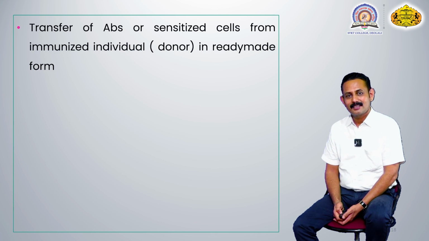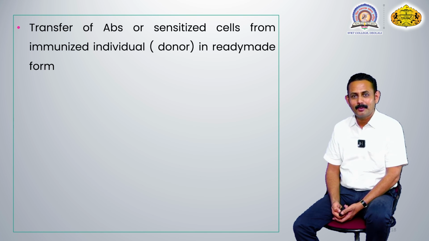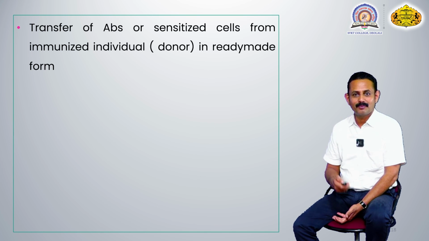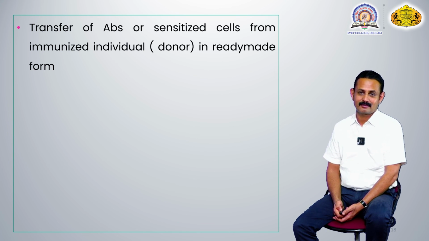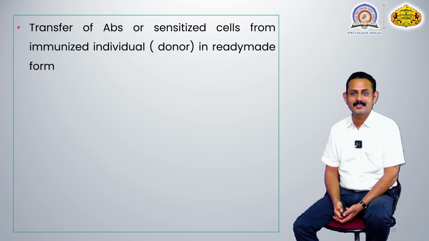Now these antibodies or sensitized lymphocytes can be transferred into the non-immunized individual by transfusion, from a donor who has active production of these antibodies or sensitized lymphocytes.